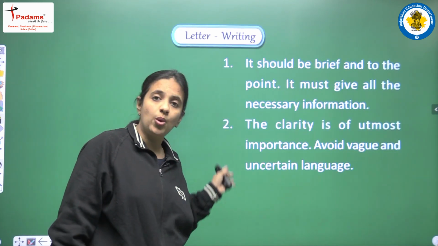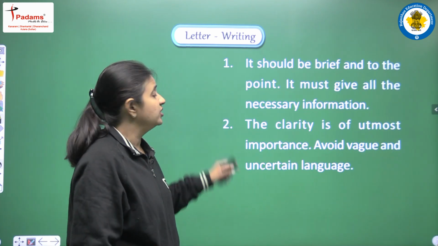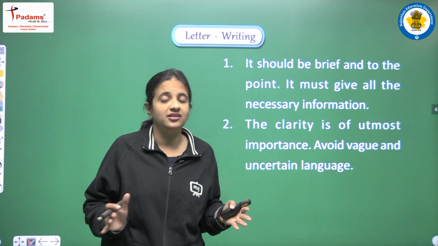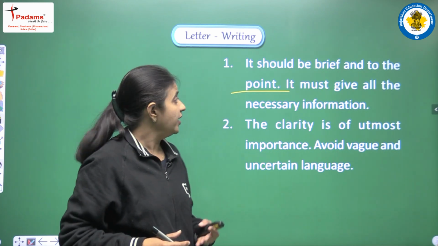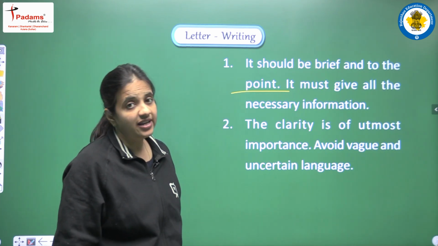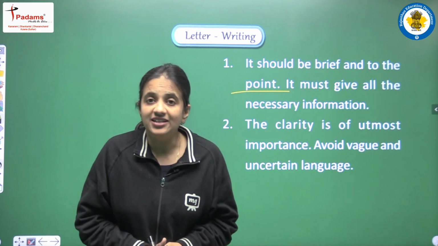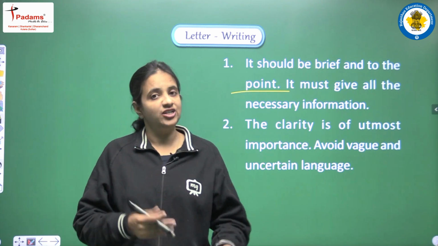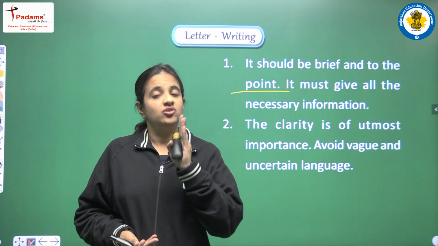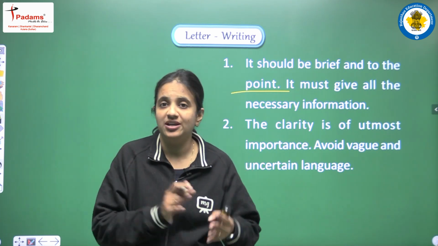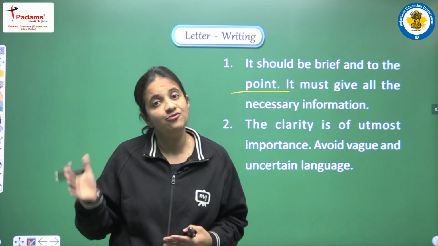So what are those requirements, or what are those important things? Let's see. It should be brief and to the point. So if you are writing a formal letter, it should be brief, it should be exactly to the point, it must give all the necessary information. So whatever sentence we are making in a formal letter, each and every sentence should be meaningful and it should convey all the necessary information, right? So yes, it should be brief, it should be to the point, and each and every sentence should be meaningful and convey all the necessary information.